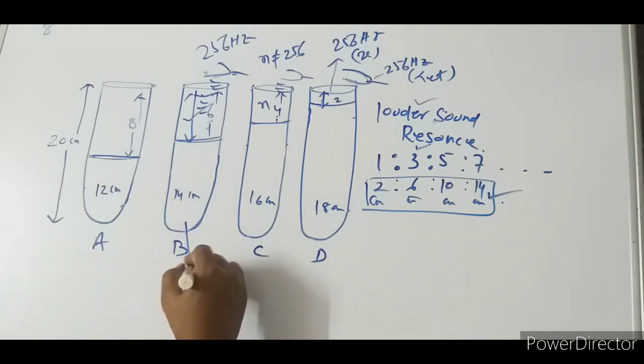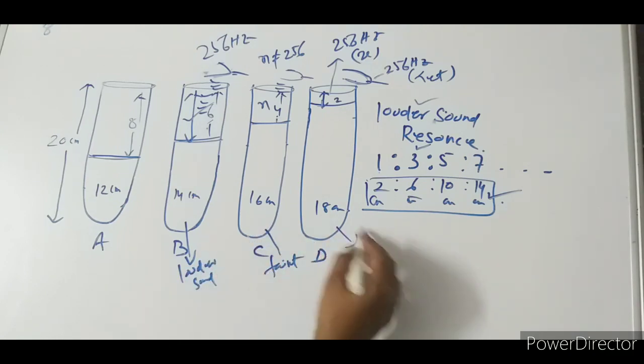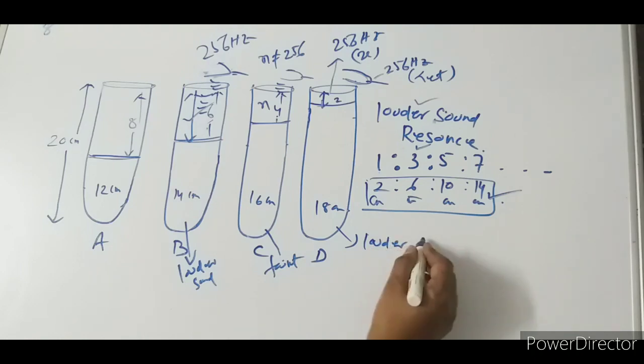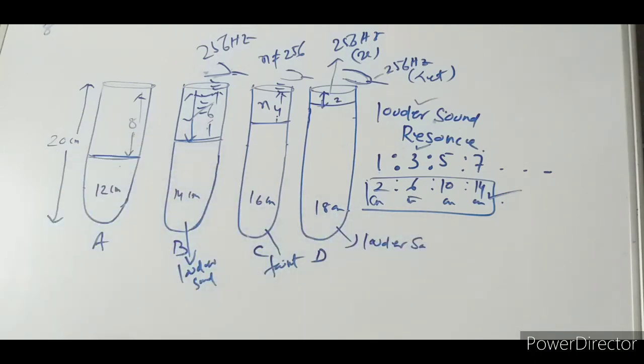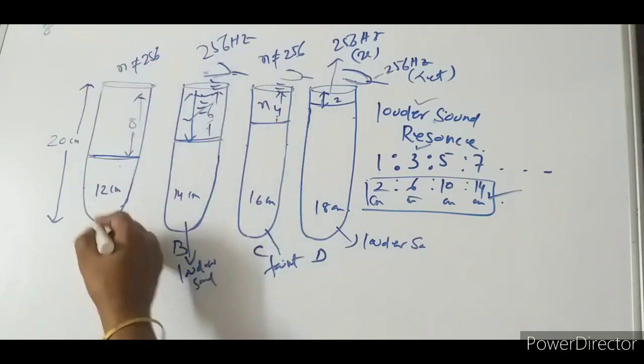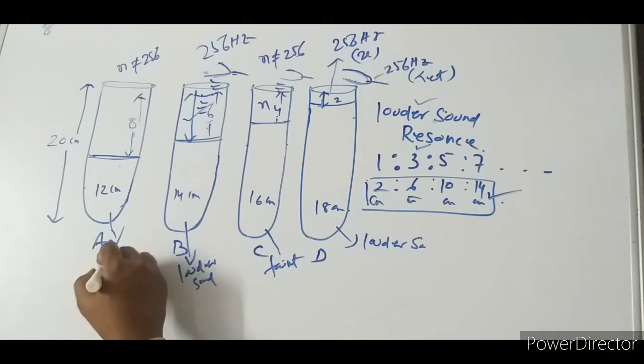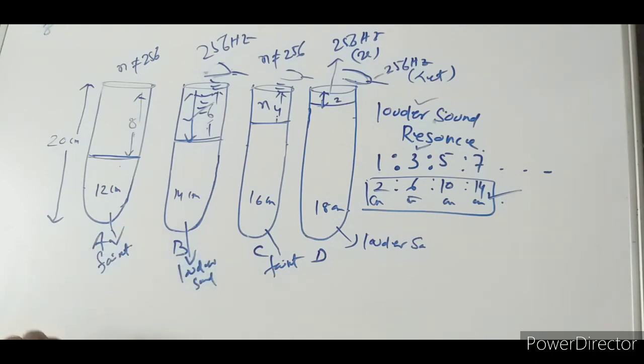So in this case, here we will get louder sound. Here we will get faint sound. Here it is louder because it is already given. If I go for 8, N is not equal to 256. So here also no resonance takes place, rather a faint sound will be heard.